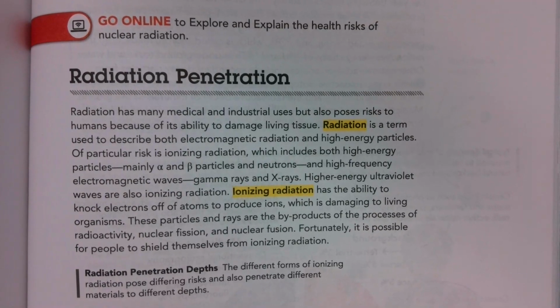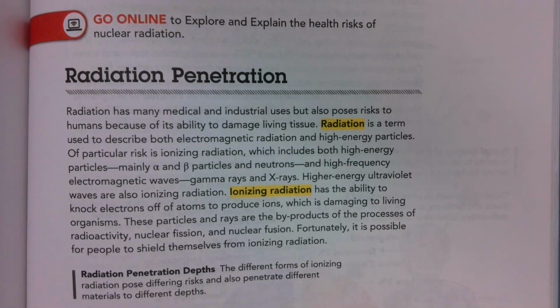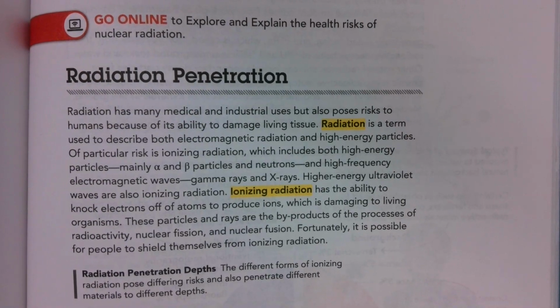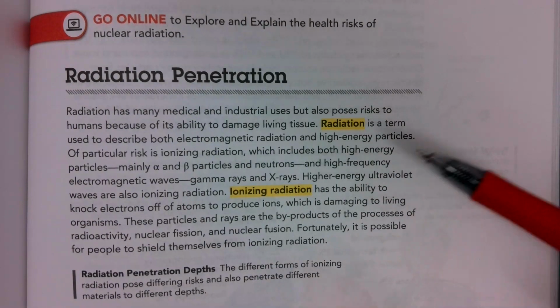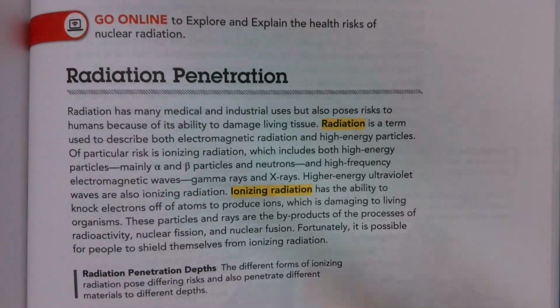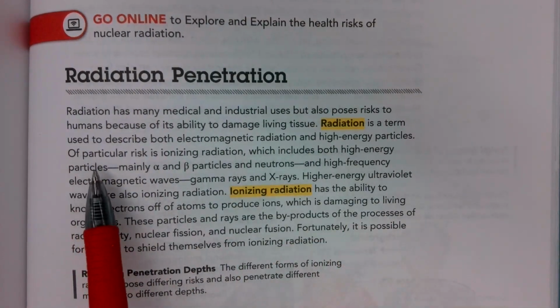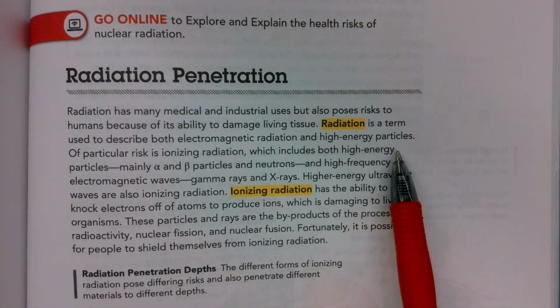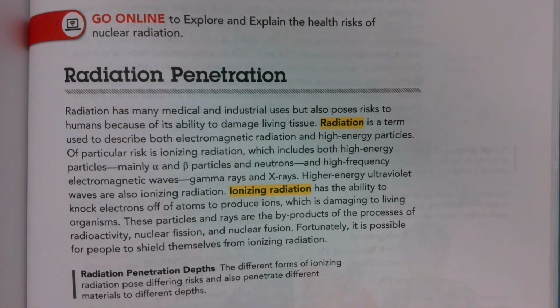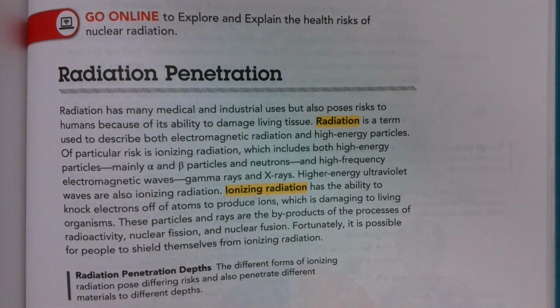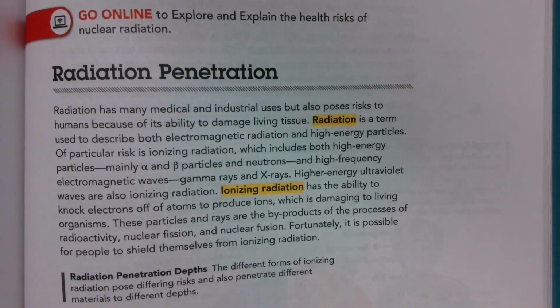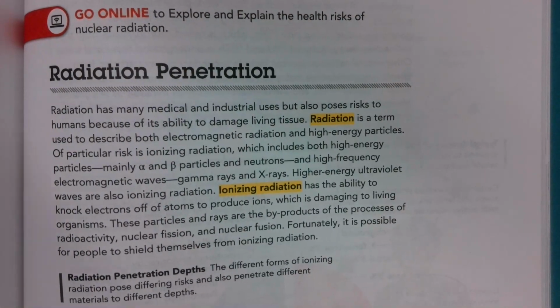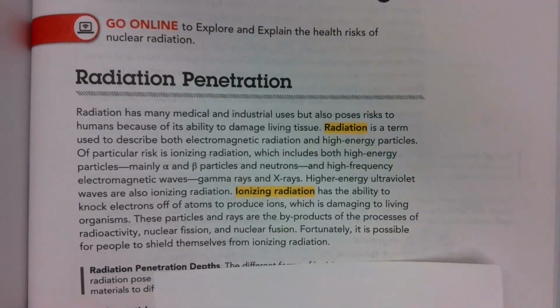I'm your teacher, Mr. Flynn, and today we're going to be talking more about radiation and ionizing radiation. So there's two vocab words I want you to pause the video and write down, okay? So radiation is a term used to describe both electromagnetic radiation and high-energy particles. So we've been talking a lot about different particles and types of radiation, and this is where we're going to differentiate some of the concepts we've learned.